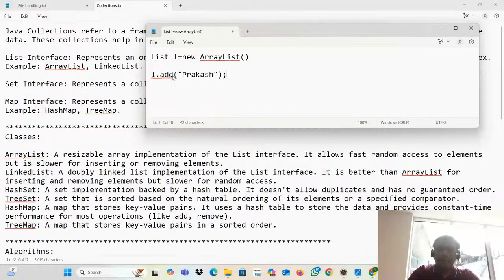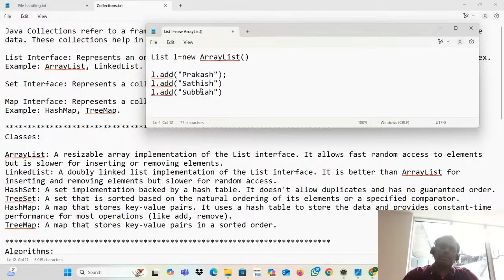L dot add, Satish. L dot add, Subaya. I'm just adding names. What kind of data is it actually? It's all string, right?